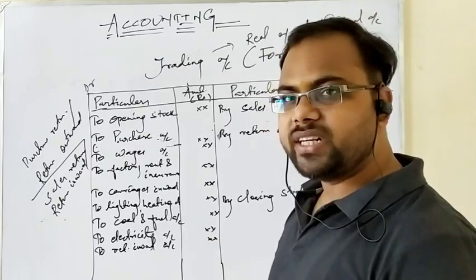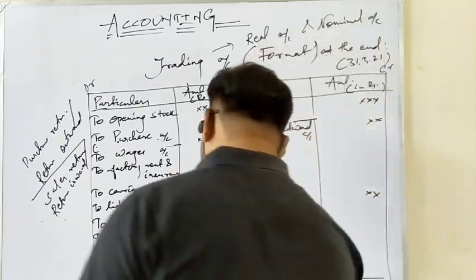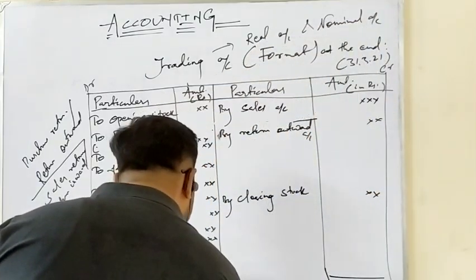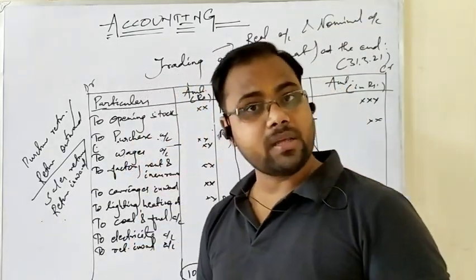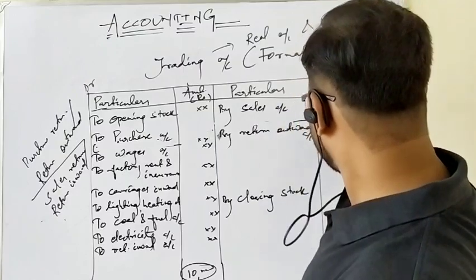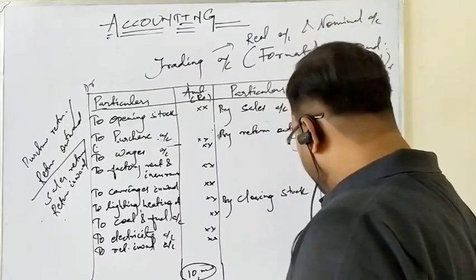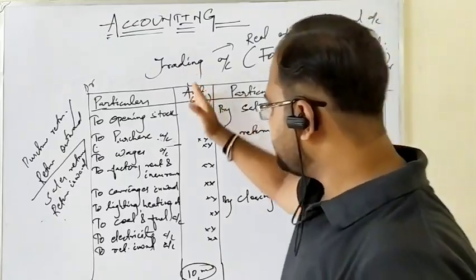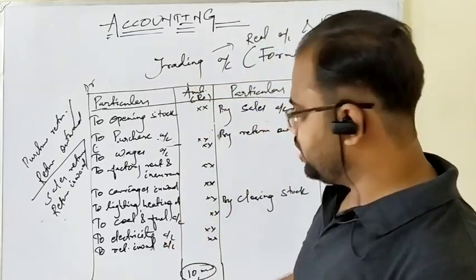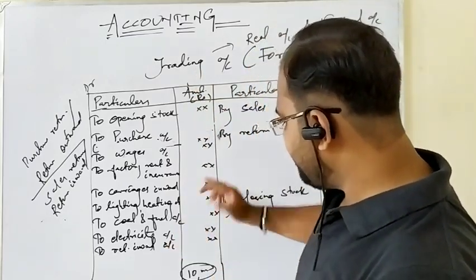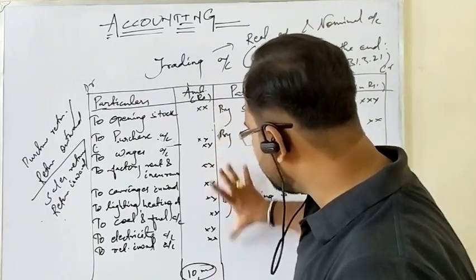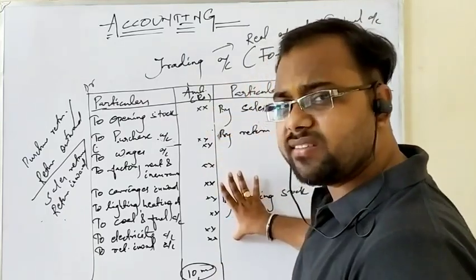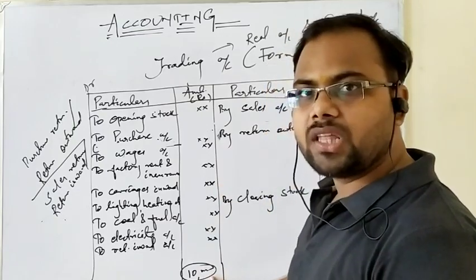So 50,000 is the total of the credit side and 40,000 is the total of the debit side. So where is the deficit? On the debit side. How much? 10,000. Look carefully as I have explained in the concept. You can watch that video regarding the matching concept also. The highest total is 50,000, so I put it on both the sides. The total of the debit side is 40,000. And what is the deficit then? 50 minus 40 is 10,000. So the deficit is 10,000.